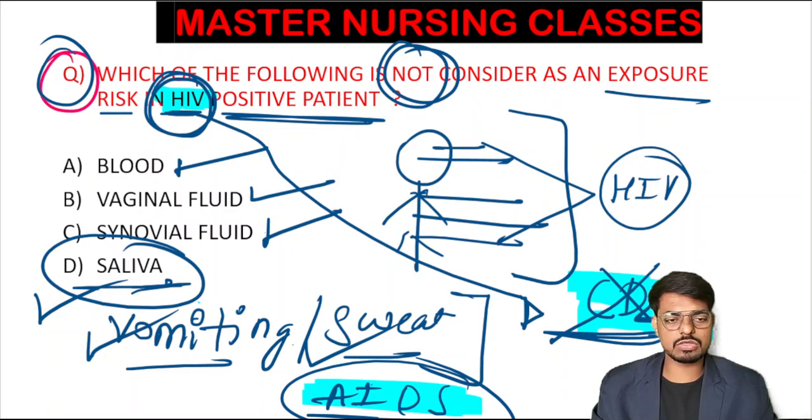Okay, so the answer for this question is the saliva. Saliva is not considered as the exposure risk for the HIV.